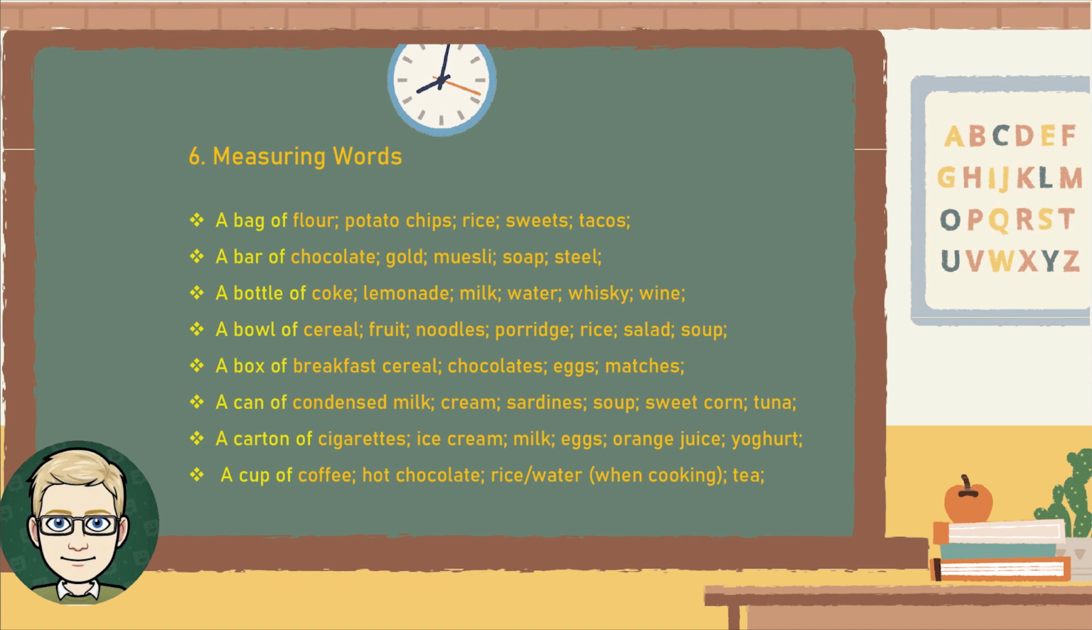a box of matches, a can of condensed milk, a can of cream, a can of sardines, a can of soup, a can of sweet corn, a can of tuna, a carton of cigarettes, a carton of ice cream, a